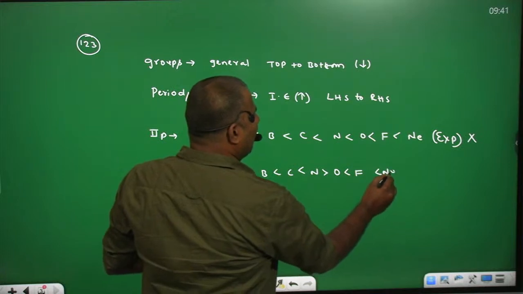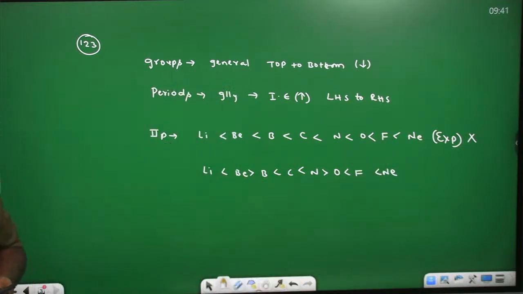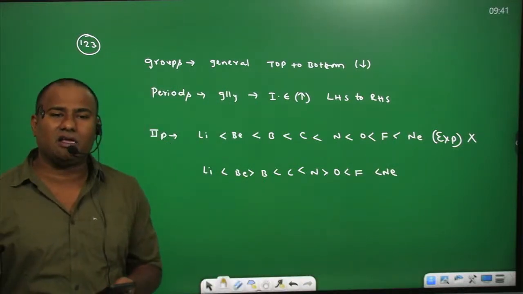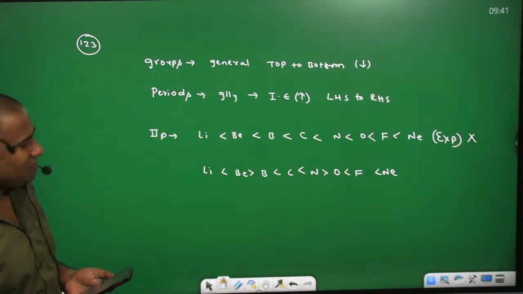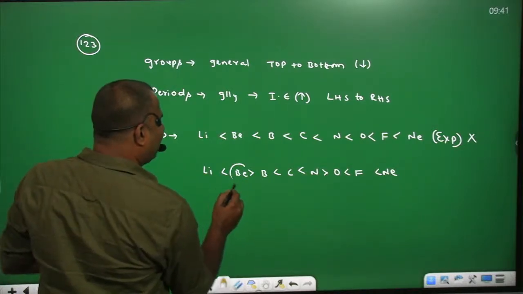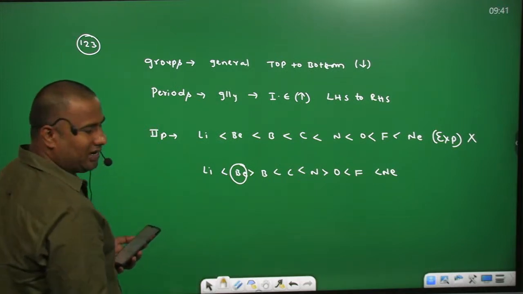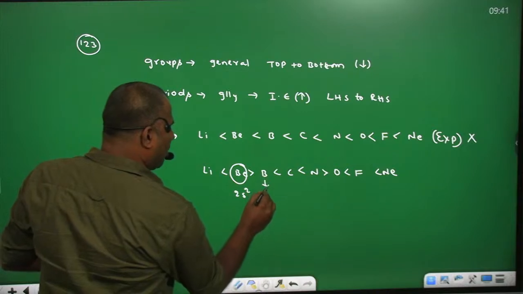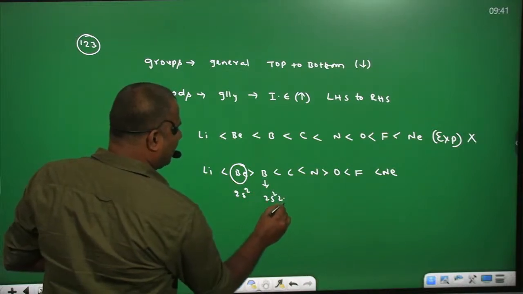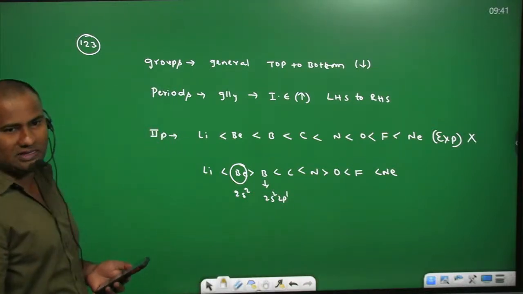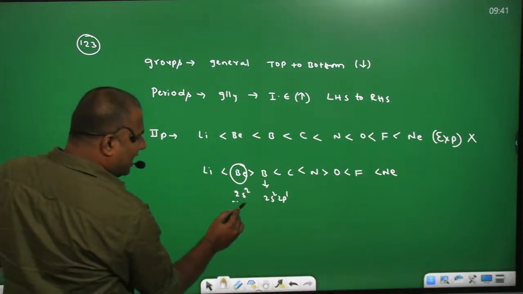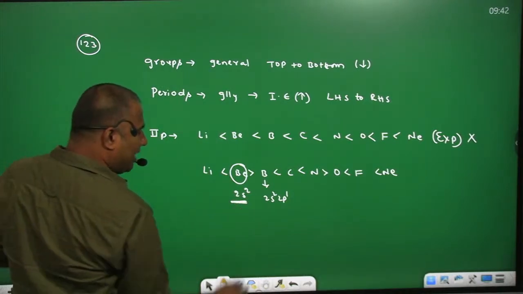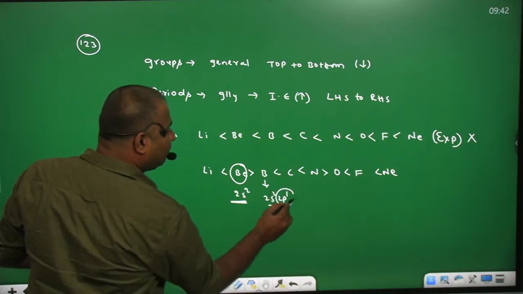So why are we writing like this? Why are we going to find an irregular trend in the ionization enthalpy of these elements? The reason behind it: when we take beryllium's electronic configuration, we write 2s2. While we write the boron electronic configuration, we write 2s2 2p1. It means here we are removing the electron from the s subshell, but here we are removing the electron from the p subshell.